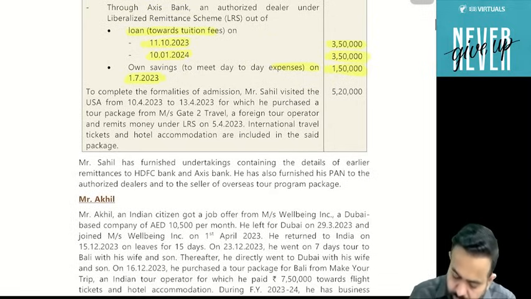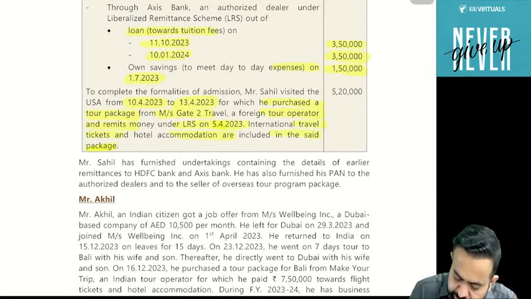Now next part. To complete the formalities of the admission, Mr. Sahil visited the USA from 10th April 2023 to 13th April 2023, for which he purchased a tour package from Messrs. Get to Travel, a foreign tour operator, and remitted money under LRS on 1/5/2023. International travel, ticket and hotel accommodation are included in that package.